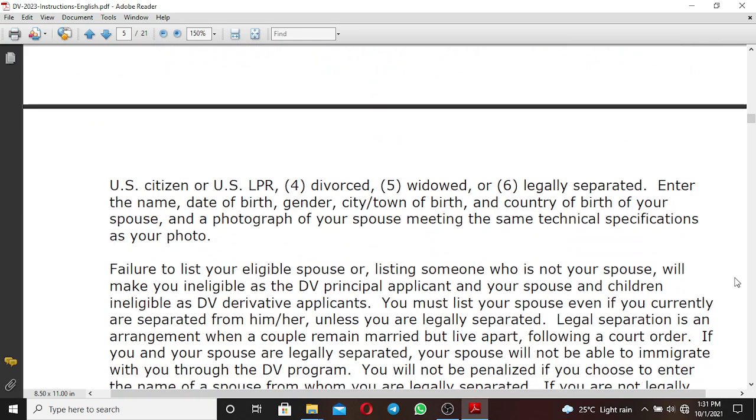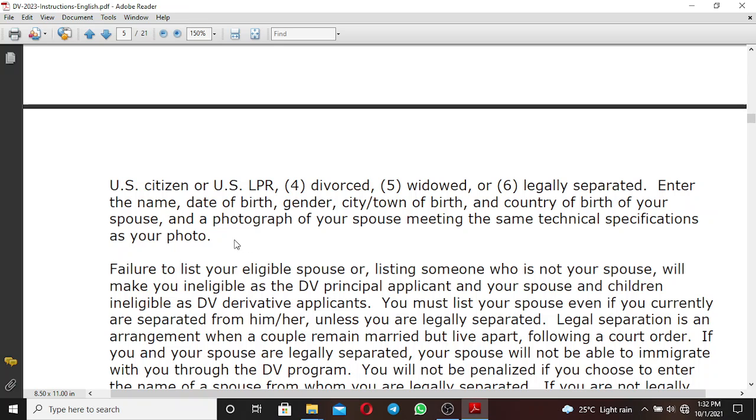So enter the name, date of birth, gender, city or town of birth, and country of birth of your spouse, and a photograph of your spouse meeting the same technical specification as your photos.